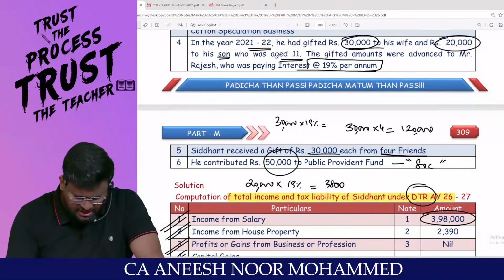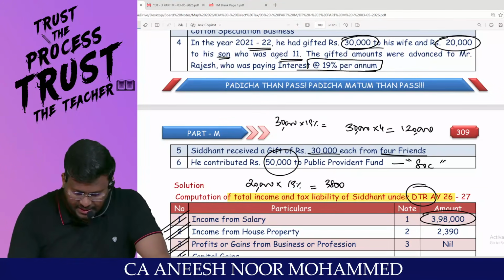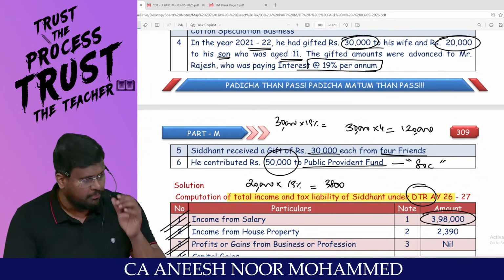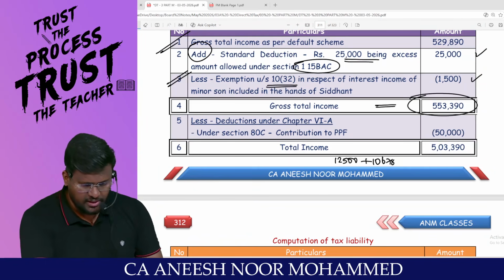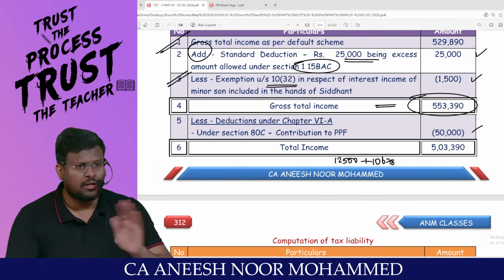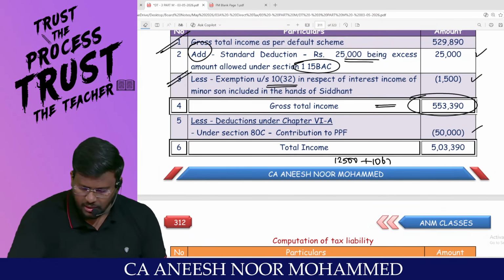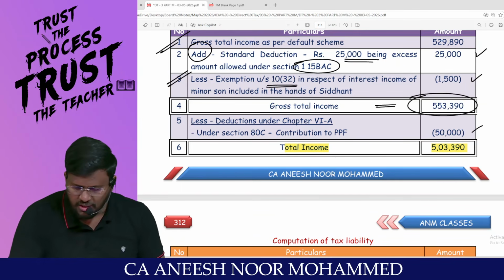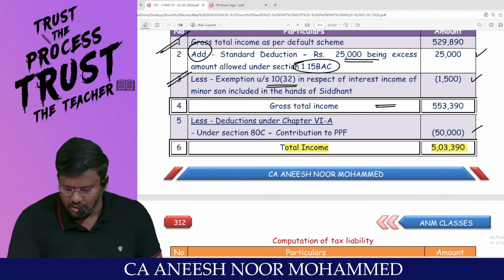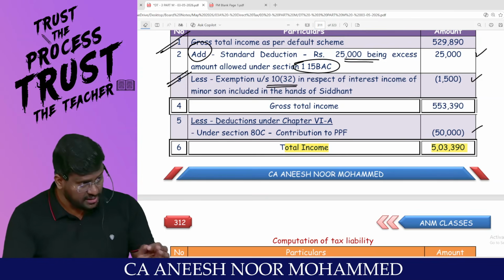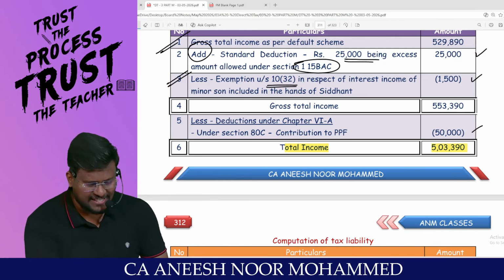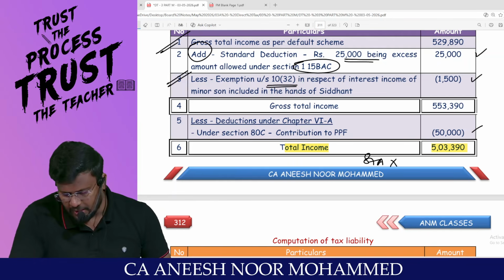Any Chapter 6A which we have skipped? Yes, sir, he contributed to PPF. If you contributed to Public Provident Fund, you are entitled to claim deduction under 80C. This 50,000 we would not have claimed under the default tax regime. So the total income under the optional tax regime is 5,03,390. Comfortable? Still the total income is more than 5 lakh, that means the assessee is not entitled to claim rebate under 87A.